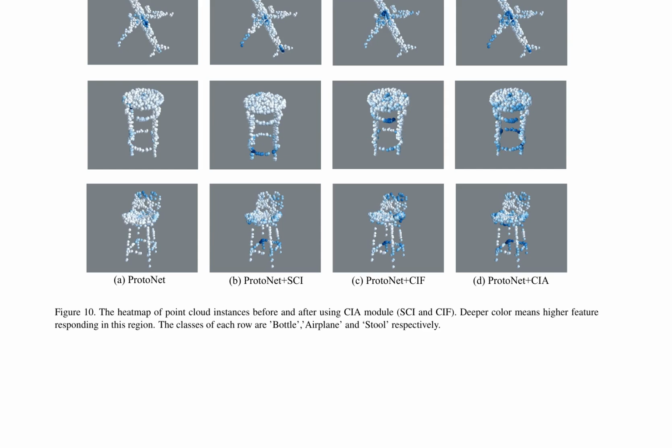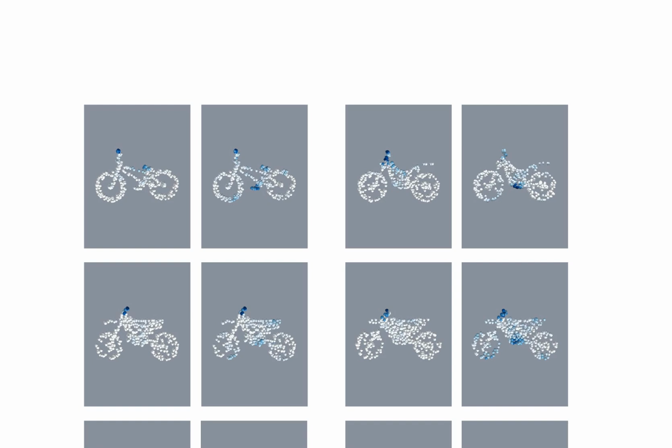Furthermore, the authors present additional heat map visualizations in Figure 11, comparing the performance of ProtoNet and ProtoNet plus CIA. The results clearly illustrate the improvement in feature extraction when the CIA module is incorporated into the model. The heat maps demonstrate that the CIA module helps in identifying and emphasizing the most relevant features within each point cloud instance, leading to better classification performance.